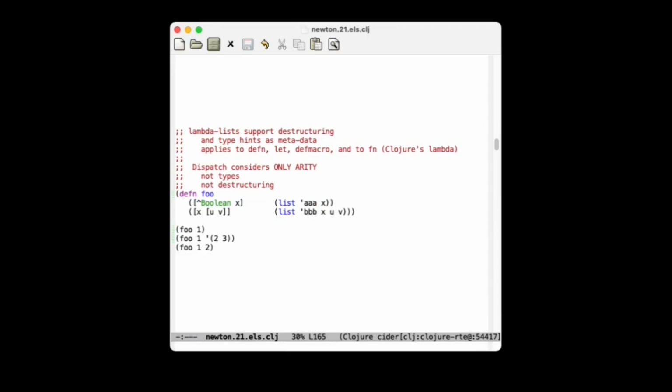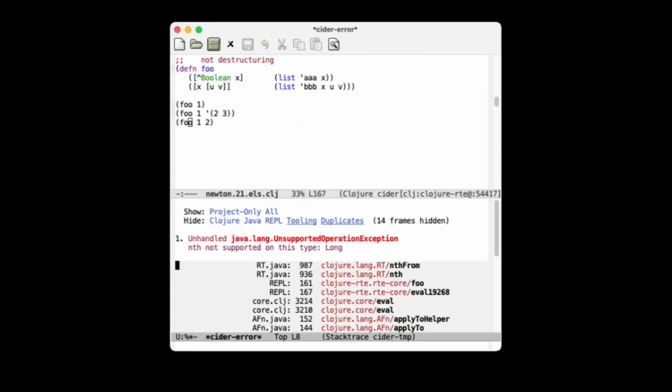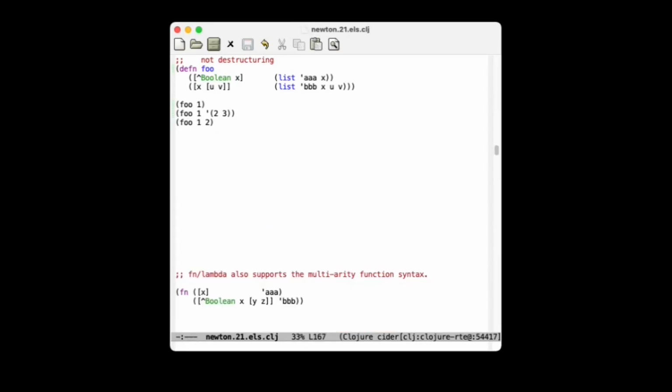And if we call the function with two arguments, the second of which is destructible into u and v, then the second clause is selected. If we call the function with two arguments, the second of which is not destructible, we get a runtime error. So error at function call time.